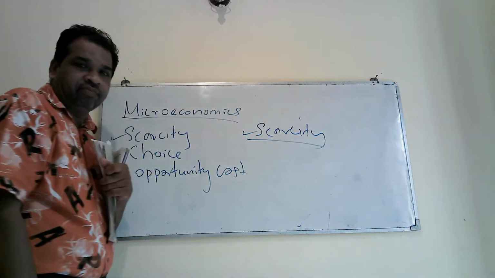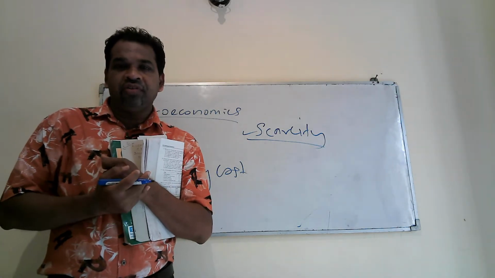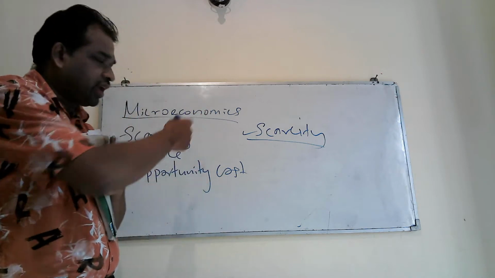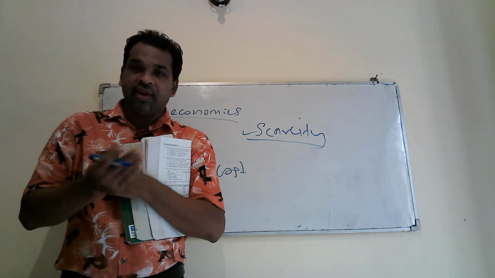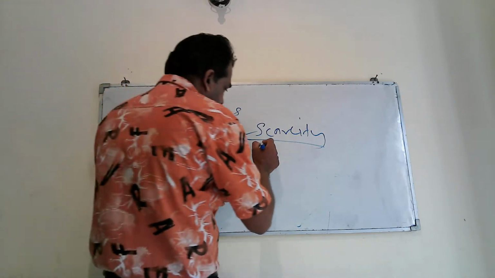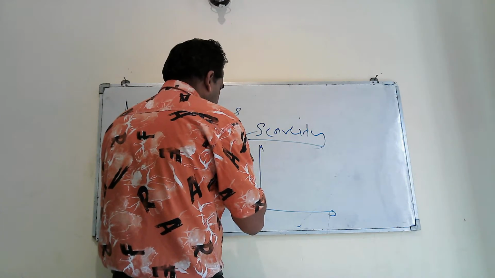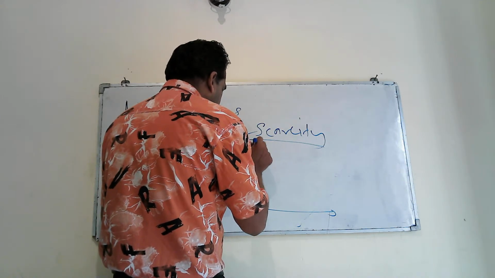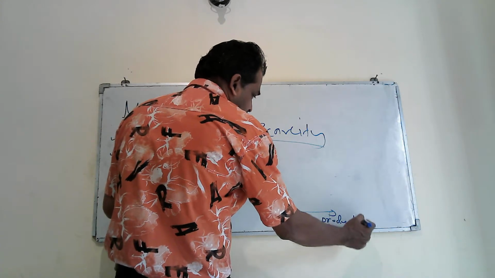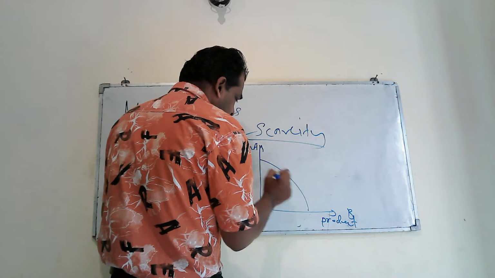What is scarcity? That is the gap between unlimited wants and limited resources. Today we have a subject called economics because of scarcity. If you draw this, you take product A here and product B here, this is the origin, and this is your PPC.